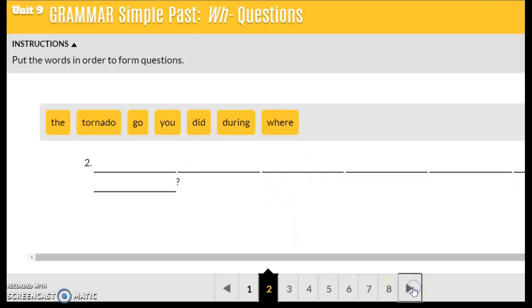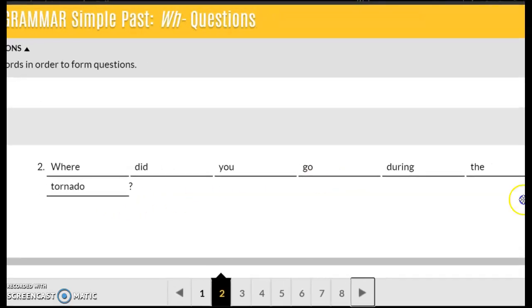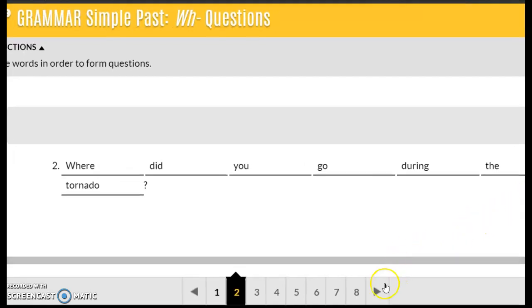Number 2. Okay, here's the answer. Our WH question word is where. Helping verb did. Subject you. Where did you? And then the base verb is go. And then the time phrase is during the tornado. Where did you go during the tornado?